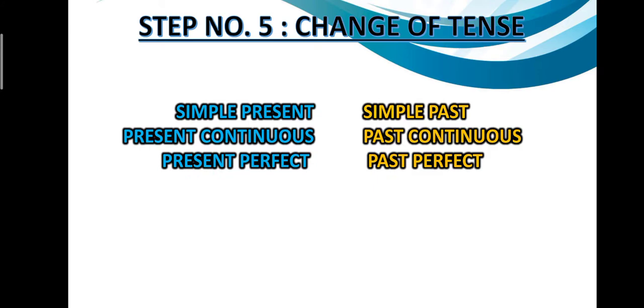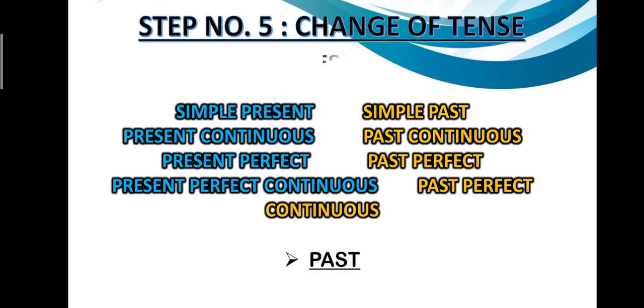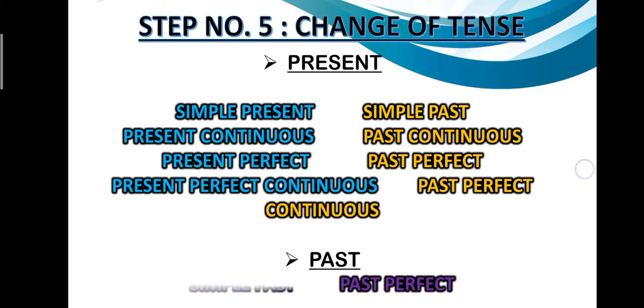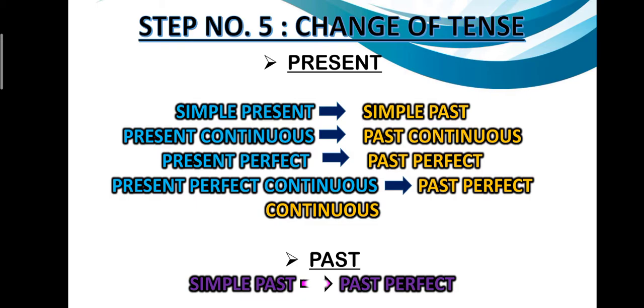A sentence of a direct speech can either be in present, past, or future. If it is in simple present, then it changes to simple past. If it is in present continuous tense, it will change into past continuous tense. If it is in present perfect tense, then it will change to past perfect tense. And if it is in present perfect continuous, then it changes into past perfect continuous. Now, if the direct speech is in simple past, it changes into a past perfect statement when it is changed to indirect speech.